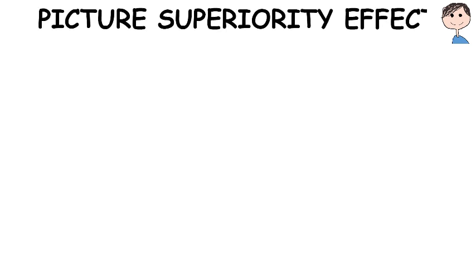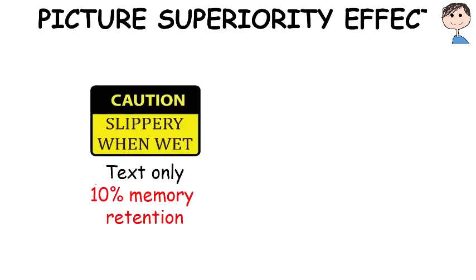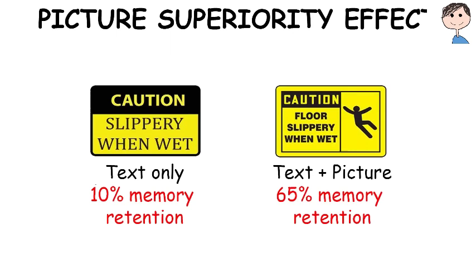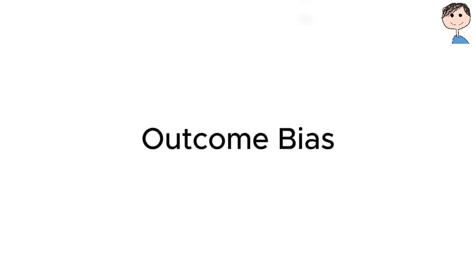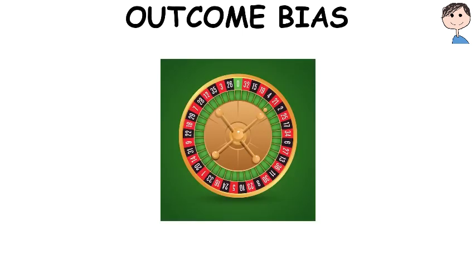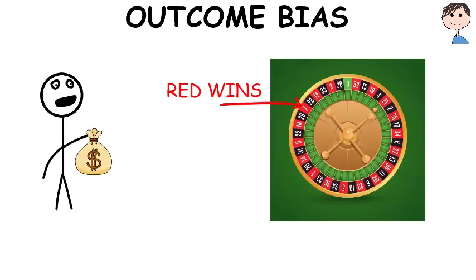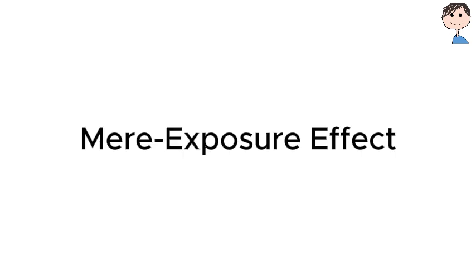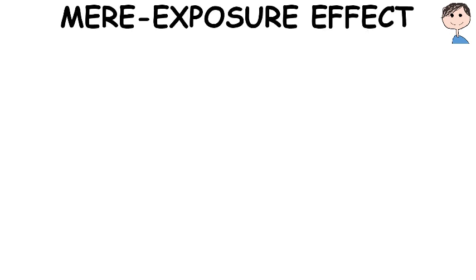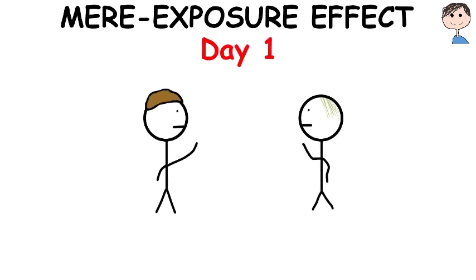Picture superiority effect. The notion that concepts that are learned by viewing pictures are more easily and frequently recalled than are concepts that are learned by viewing their written word-form counterparts. Outcome bias. It's the tendency to judge a decision by its eventual outcome instead of the quality of the decision at the time it was made. Mere exposure effect. The mere exposure effect is a psychological phenomenon by which people tend to develop liking or disliking for things merely because they are familiar with them.